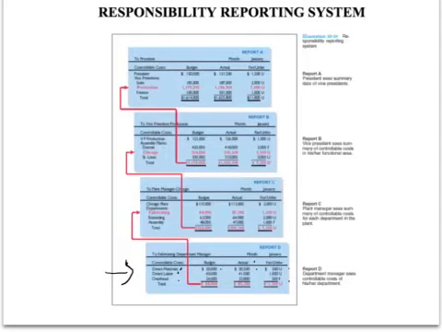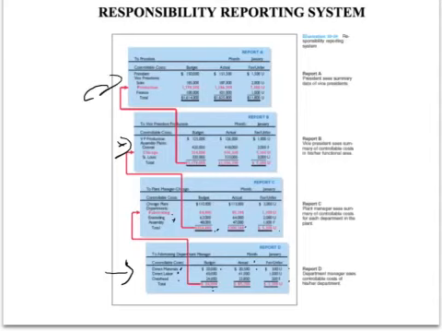So these reports of the department would go up to the plant manager. Now the plant manager, of course, would be responsible for each of the 3 departments. And so he would get a budget of the totals at each of the 3 departments. Then his activity, these totals, is what he budgeted for those 3 assembly plants versus what was actually spent, and the variance would come up to his level at the vice president. And then finally up to the president.